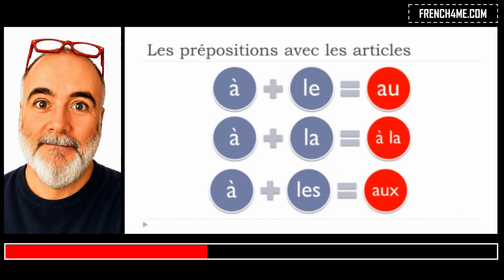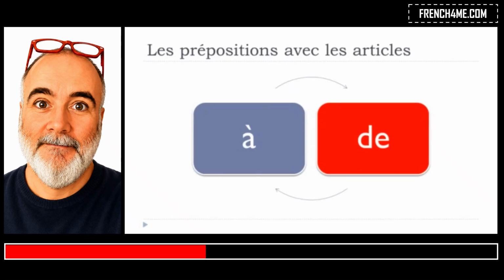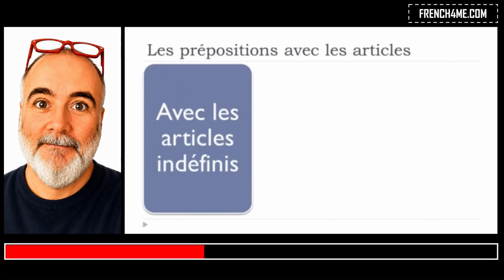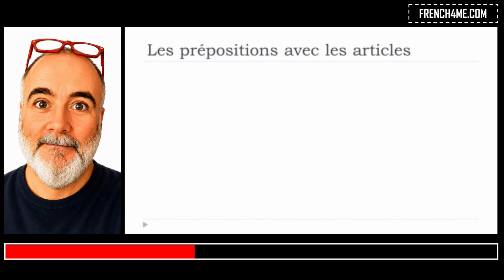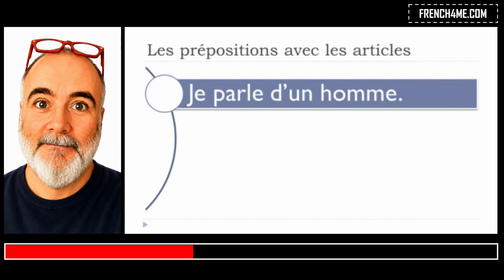Okay? And now let's have a look at "de". So exactly the same thing, we'll see how "de" will react. So first, avec les articles indéfinis, okay, so "un", "une", and then "des". All right. So I took this "parler" again, but keep in mind that if we've got this "parler" and then we use the preposition "de", then it's to talk about something.